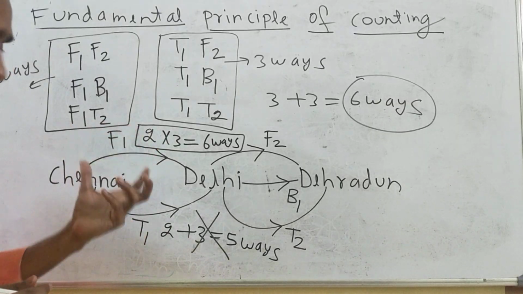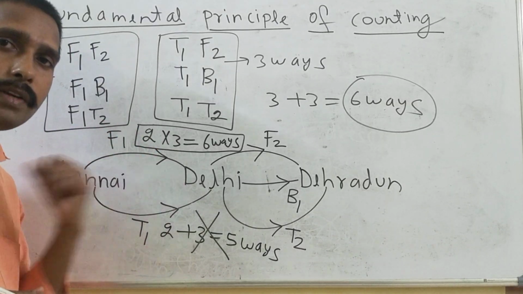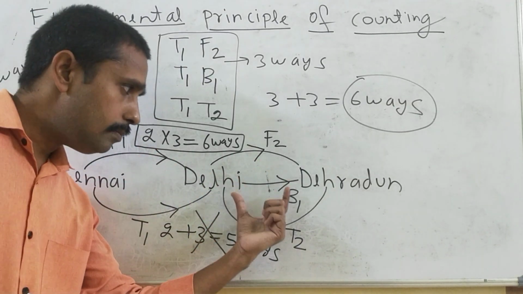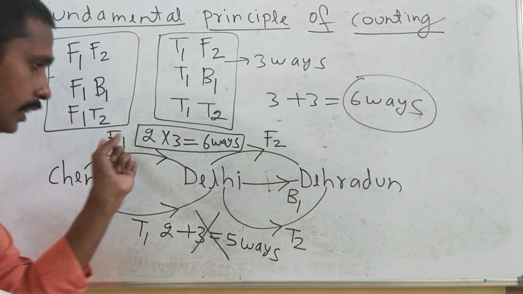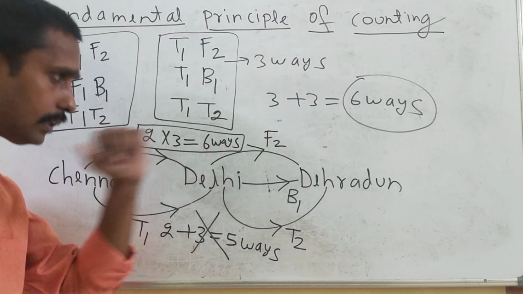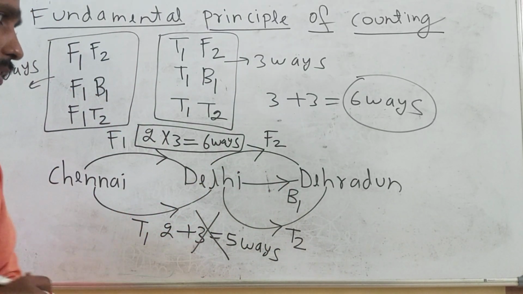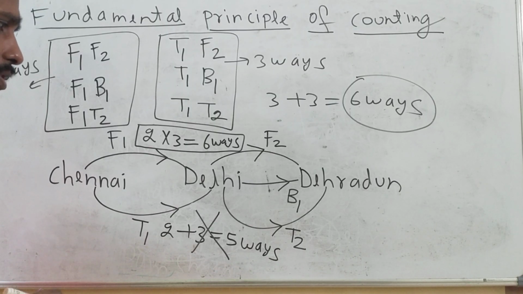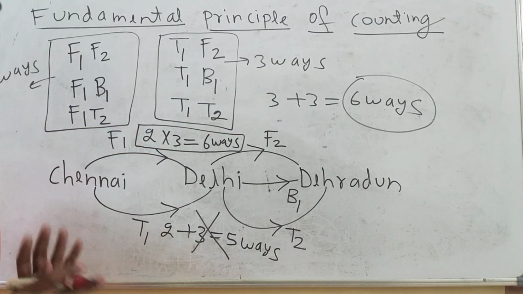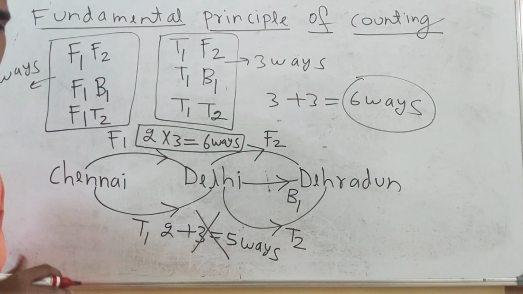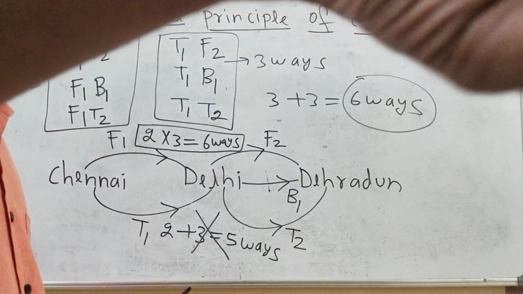Like that, how many ways are there the first time, and how many ways are there the second time. If you multiply that number of ways, we can get the total number of ways. Okay, so there are 6 ways to travel. In 6 ways the person can travel.